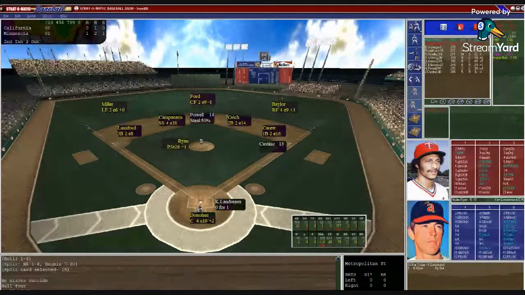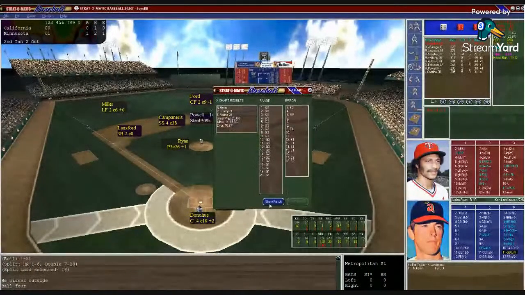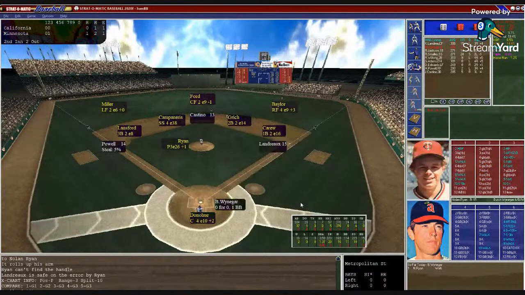Here's the pitch. And that's going to be a 6-11 ground ball back to Ryan. 3-26, could be a problem. Throws, cannot make the play. Ryan hit it, and that will be an error on Ryan. Both pitchers with errors in this ball game. So the Twins have the bases loaded and 2 outs for the catcher, Butch Wynegar.